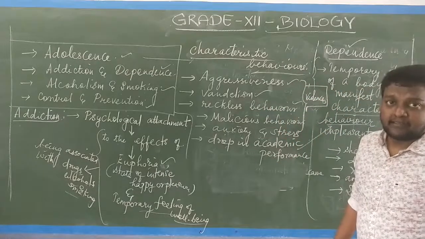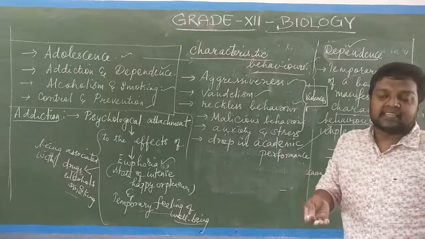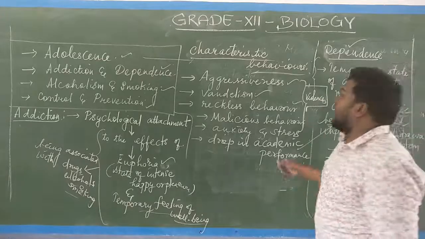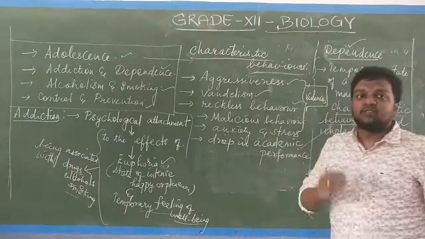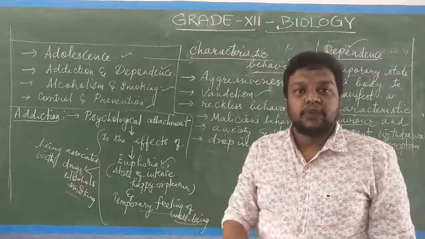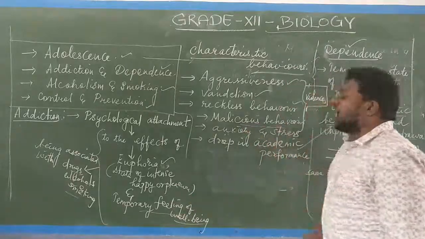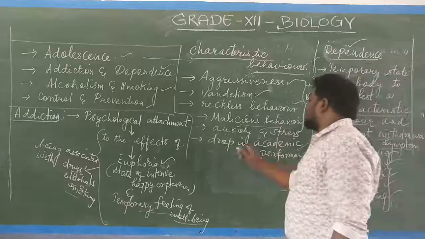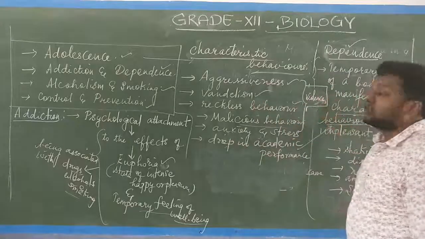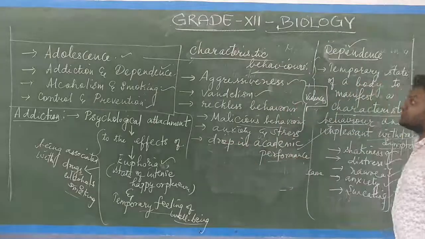We cannot predict the characteristic behavior of the individual. Morning he will be nice and evening he will become abnormal. Vandalism means involving themselves in antisocial activities like theft, robbery and fighting. Malicious behavior, abnormal behavior, anxiety and stress all lead to violent behavior and a drop in the academic performance of the individual.